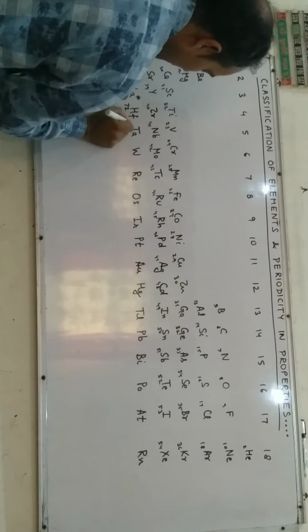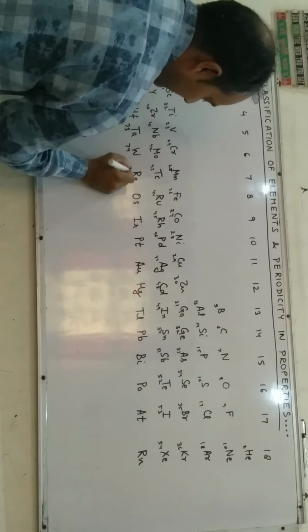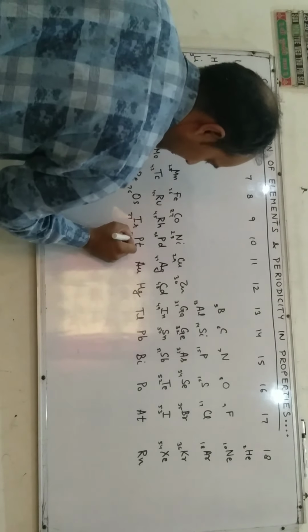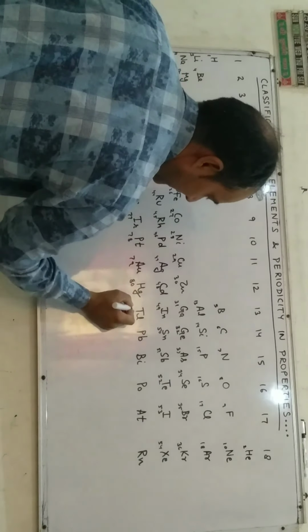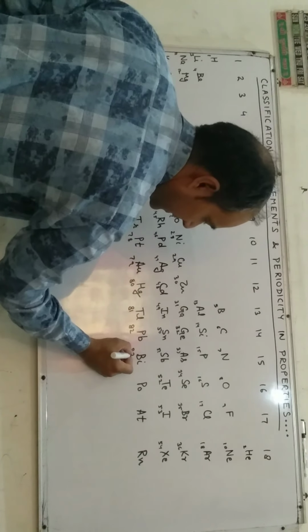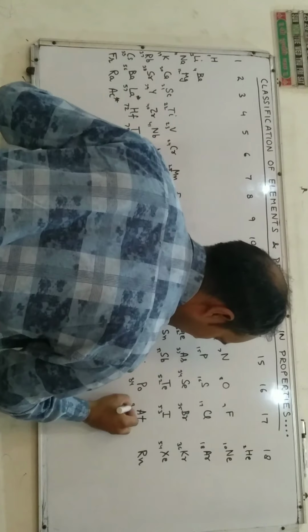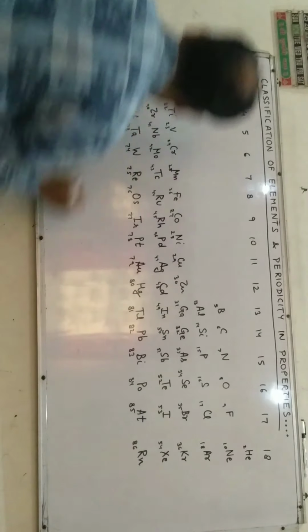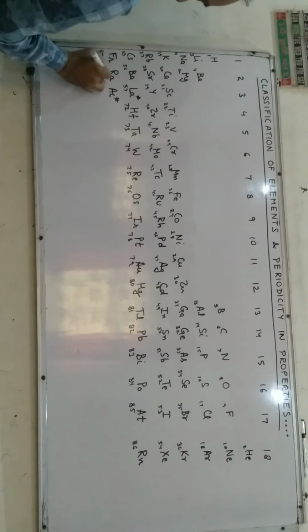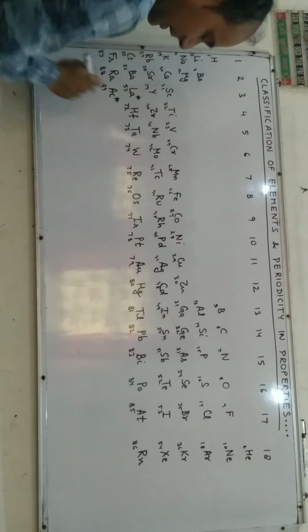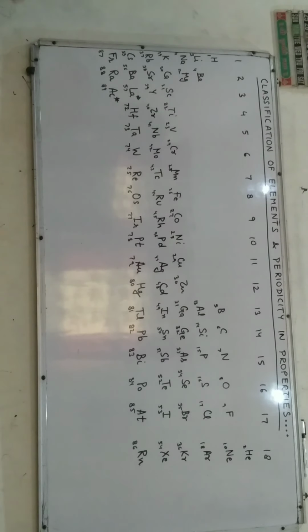Thereafter 72, 73, 74, 75, 76, 77, 78, 79, 80, 81, 82, 83, 84, 85, 86, 87, 88, 89. Thereafter 14 elements belong to actinoid, which are written separately in the main body of the periodic table.